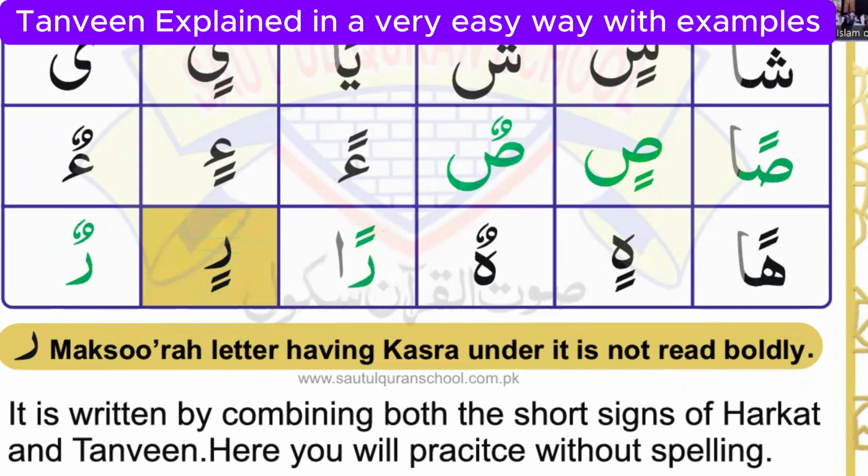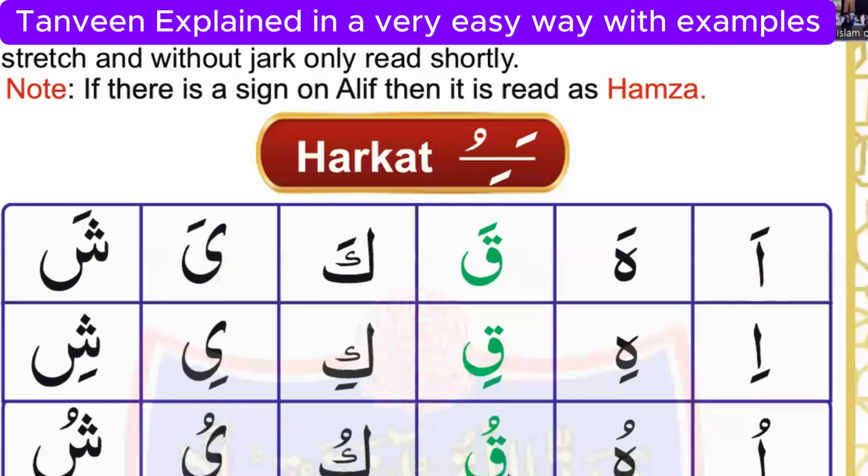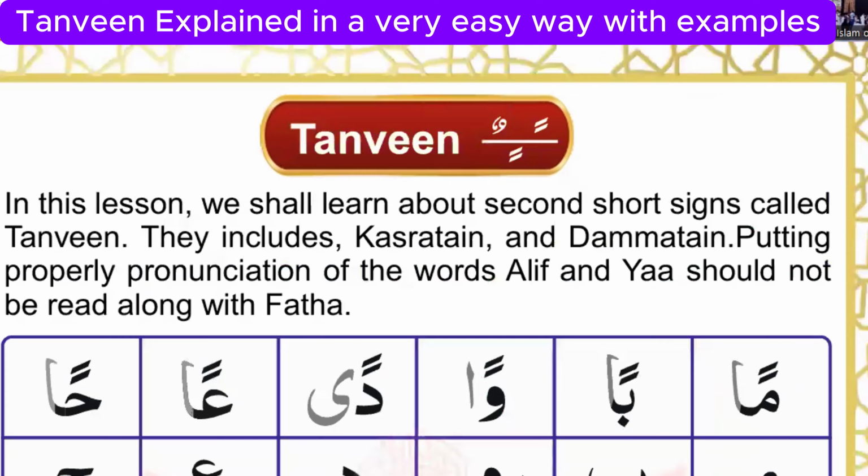Now we know that there are six short signs. Fatha, Kasra, Damma. These are called harakat. If alif has any sign above or downside it, we will call it Hamza. And the rest of the three signs are double Fatha, double Kasra, double Damma. We call them Tanween. If there is alif and ya after double Fatha, we won't read alif and ya. We will read only the letter having double Fatha on it.